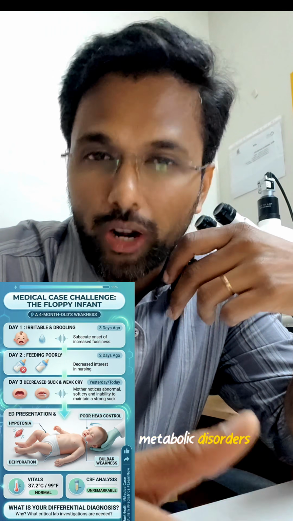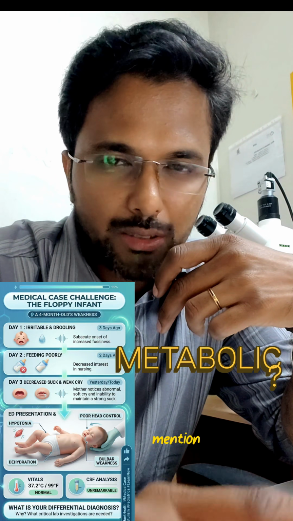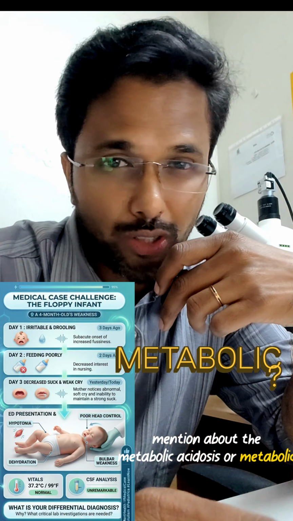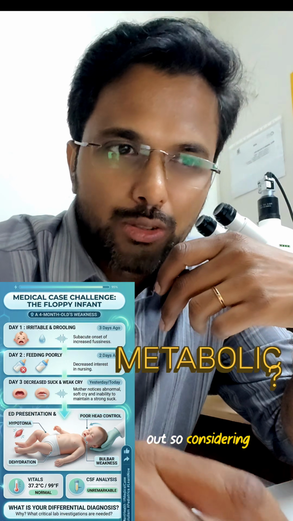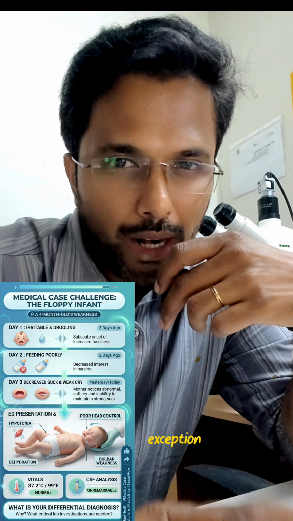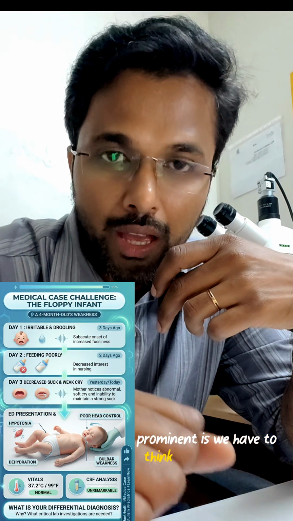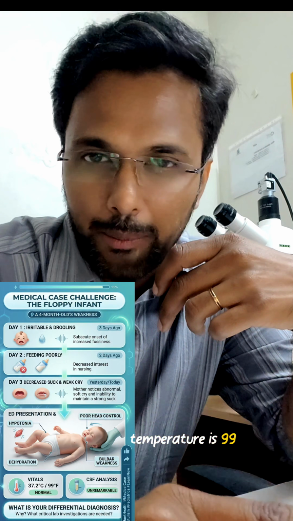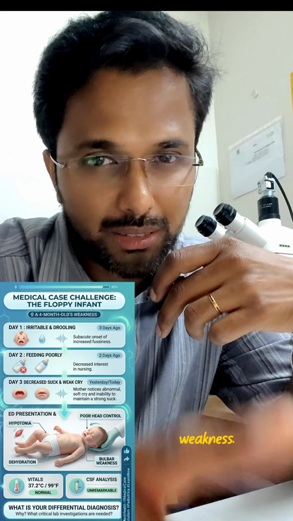Some metabolic disorders can also mimic this, but in this case scenario there is no mention of metabolic acidosis or metabolic alkalosis, so even that is ruled out. So considering all these features, the most prominent clinical features we have to think about are the temperature of 99 degrees Fahrenheit, which indicates a mild infection, plus the muscle weakness.